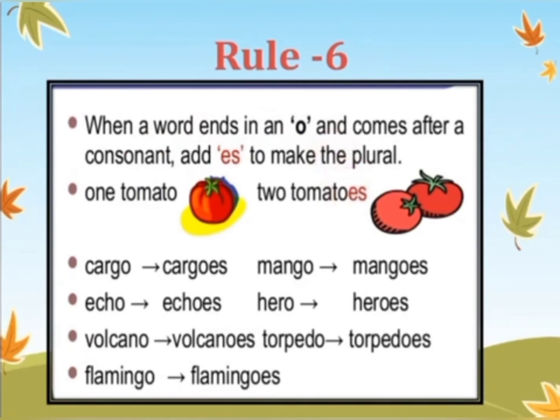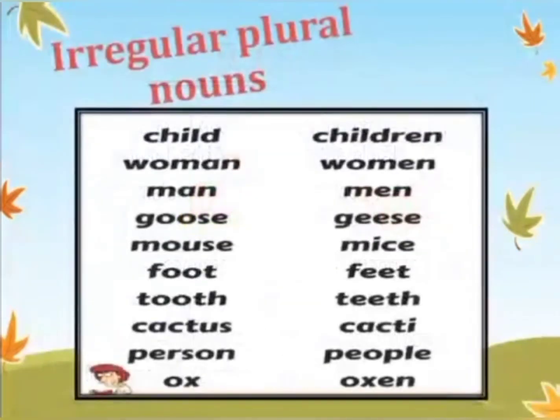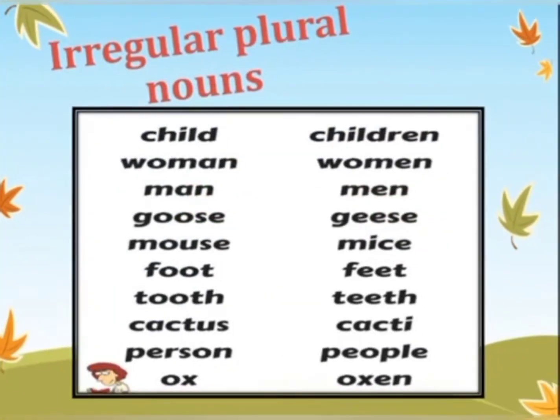These are the basic 6 rules to change a singular noun into the plural noun. And as exceptions are there with every case, in singular plural also we have some exceptions which are called irregular plural nouns. Among irregular plural nouns we have child, children. One child, more than one children. Woman, women.